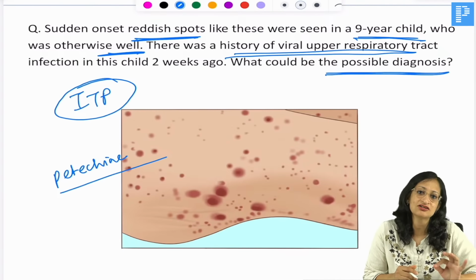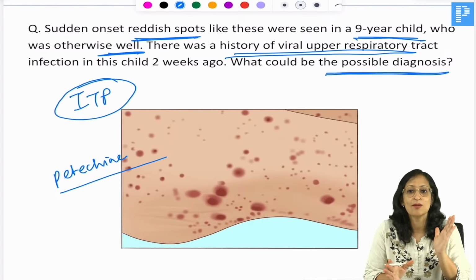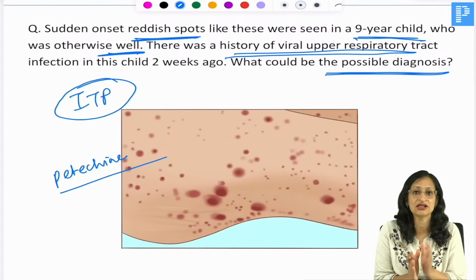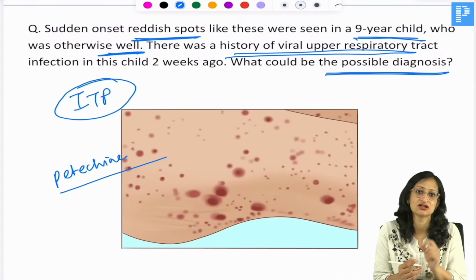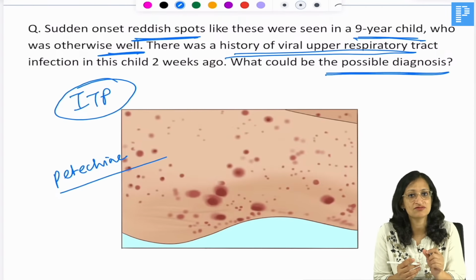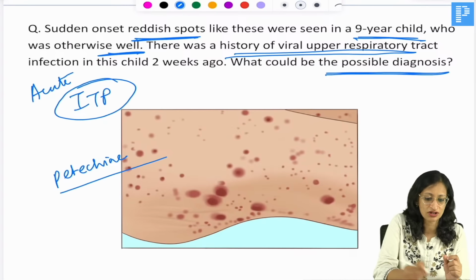The first line treatment of ITP in children nowadays, as per the latest recommendations, is wait and watch. But in cases where there is severe thrombocytopenia or where access to medical care is not proper, there is remote access, then you can use a short course of steroids or IVIG. So, a short course of prednisolone or IVIG can be used for treatment of acute ITP in children. Okay, right?